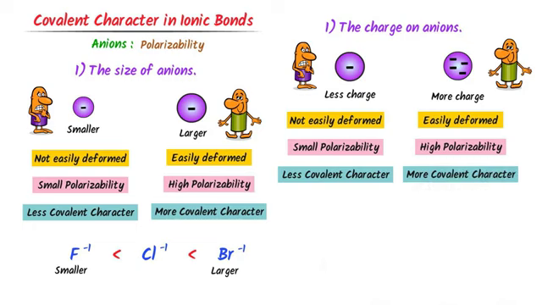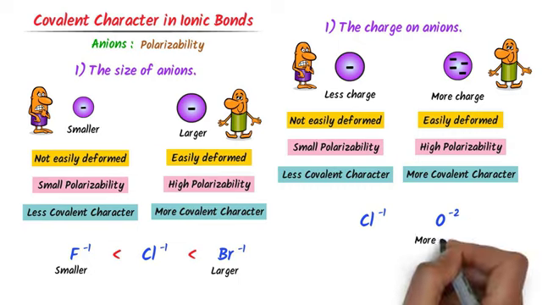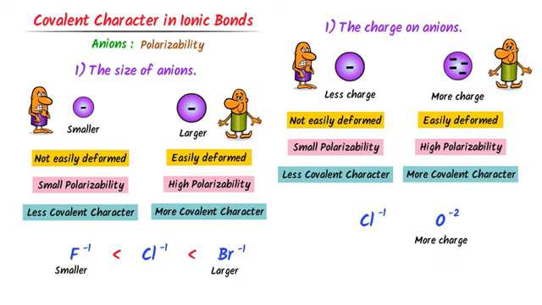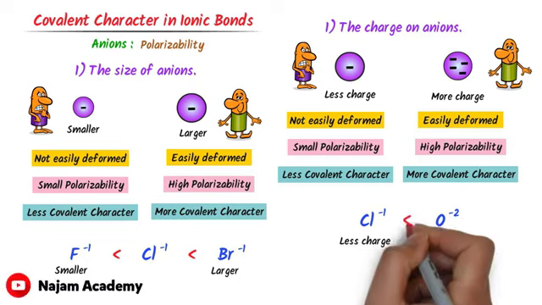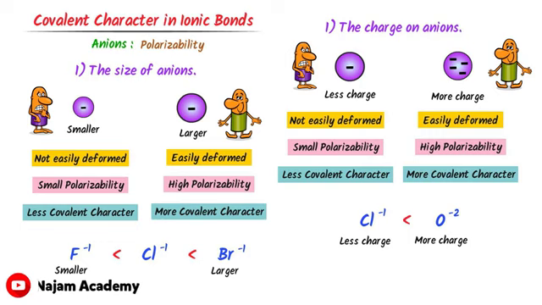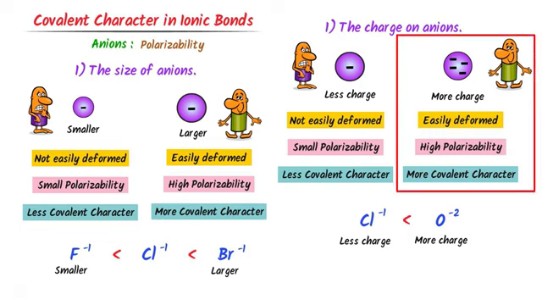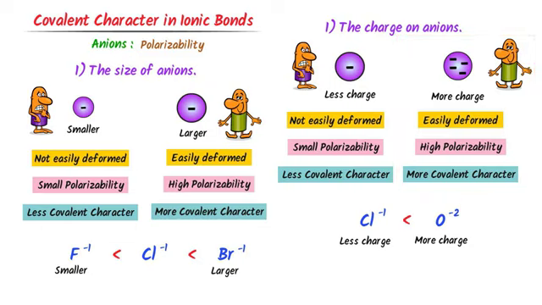For example, consider this case. Here, the charge on oxygen is double negative and the charge on chlorine is single negative. Hence, oxygen has more covalent character than chlorine. Therefore, remember that if charge on anion is high, it has more polarizability and more covalent character. Thus, note down all these important points.